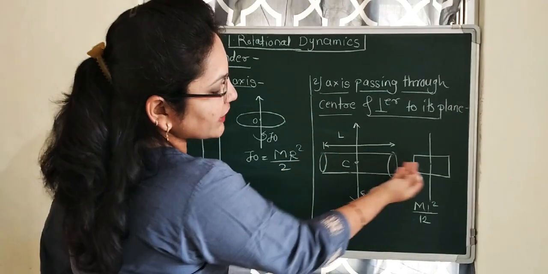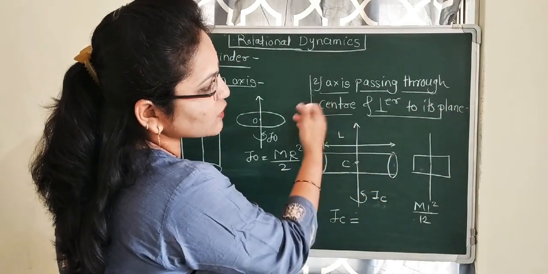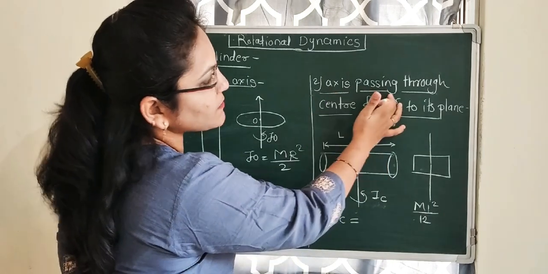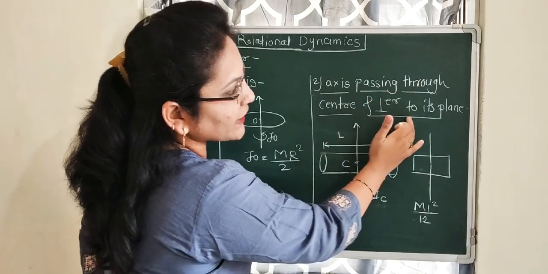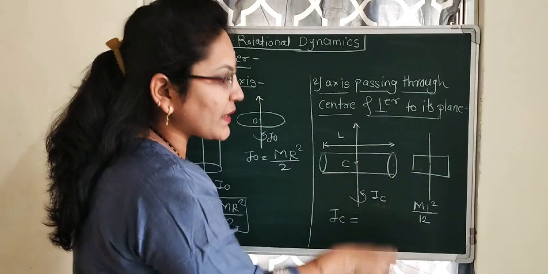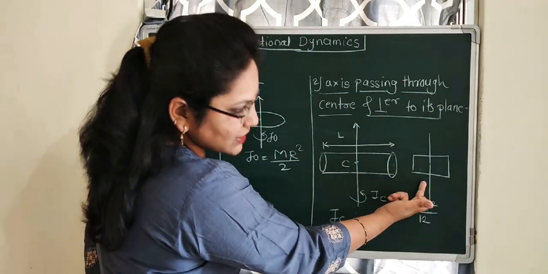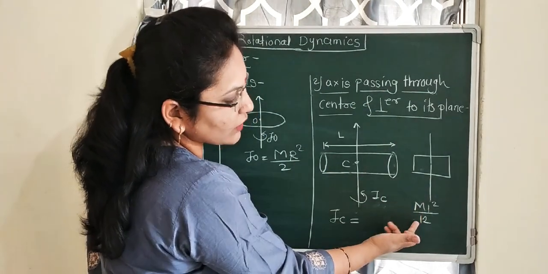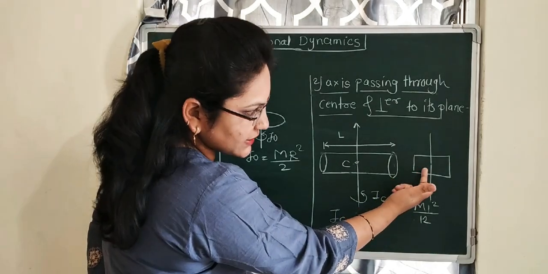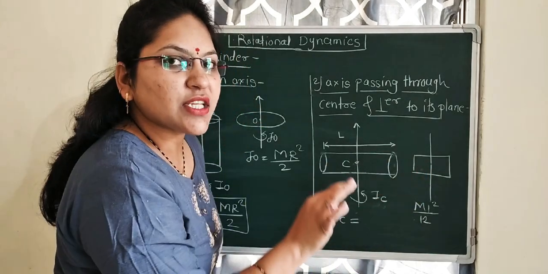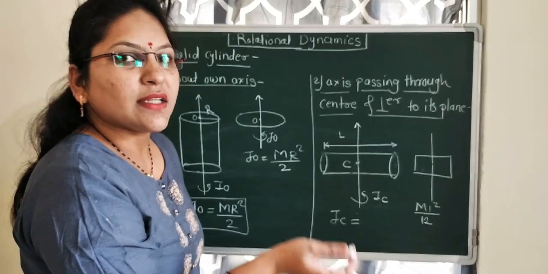So the moment of inertia for a solid cylinder about an axis passing through the center and perpendicular to its plane is the combination of the moment of inertia of the metal rod about the axis passing through its center and the moment of inertia of the disc about its diameter.